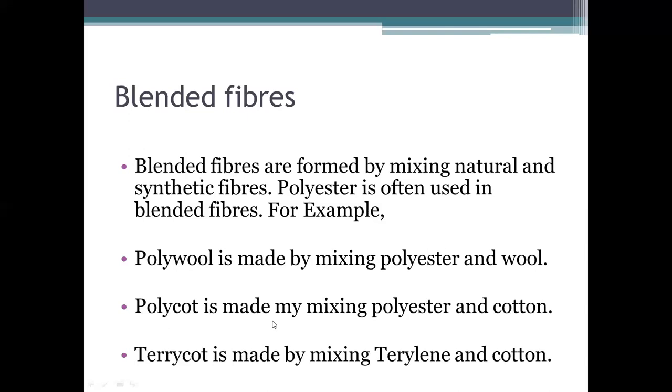Polycot is made by mixing polyester with cotton. And terrycot is made by mixing terylene and cotton. So these are a few blended fibers which have a lot of good properties, which are more than natural as well as synthetic fibers alone.